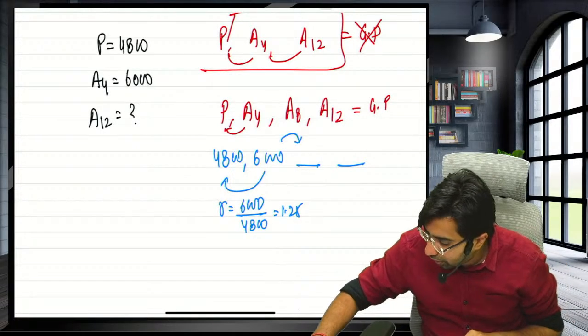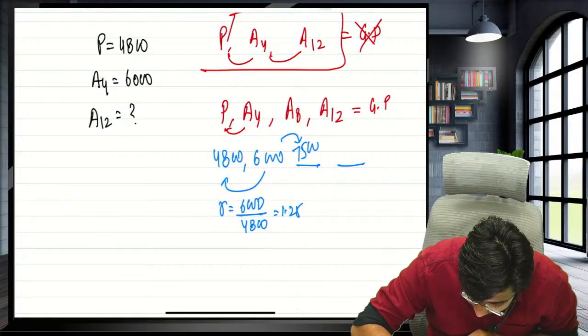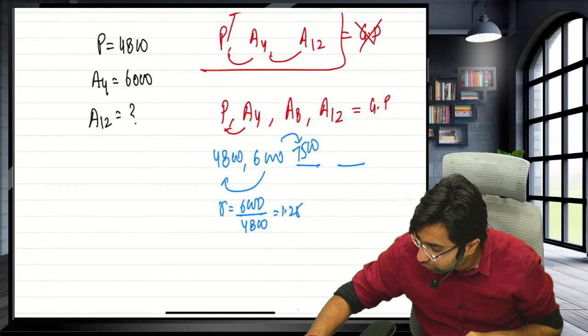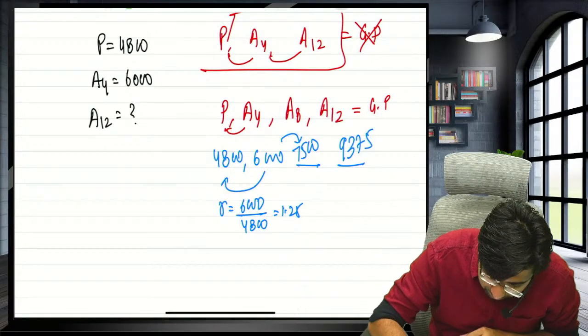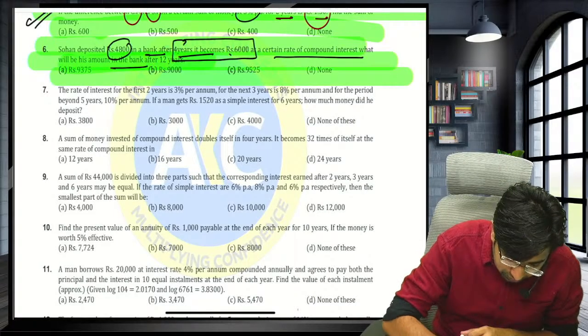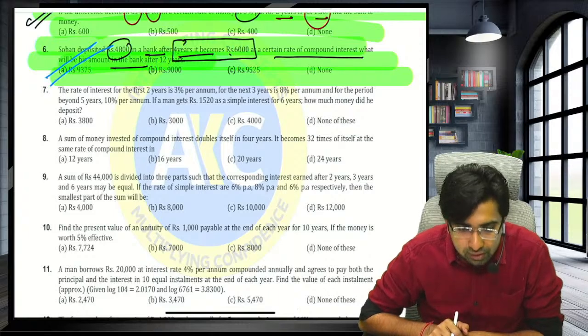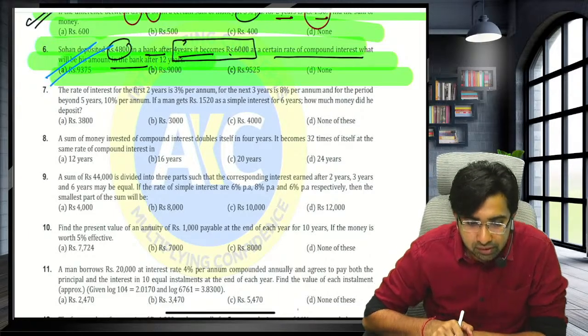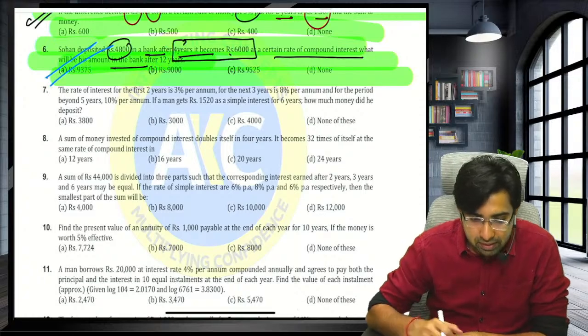Multiply this by 1.25, then 1.25 again. You will get 7,500. Multiply this by 1.25. You will get the next term, 9375. The question was demanding A12, and A12 is 9375. Option A. Guys, let's move forward with the next question. Yes, Navneetha, right answer. Azzi, right answer. Okay, guys, now let's move forward.